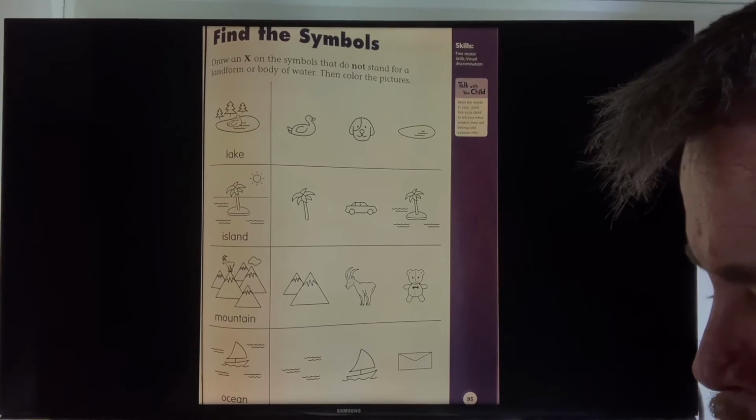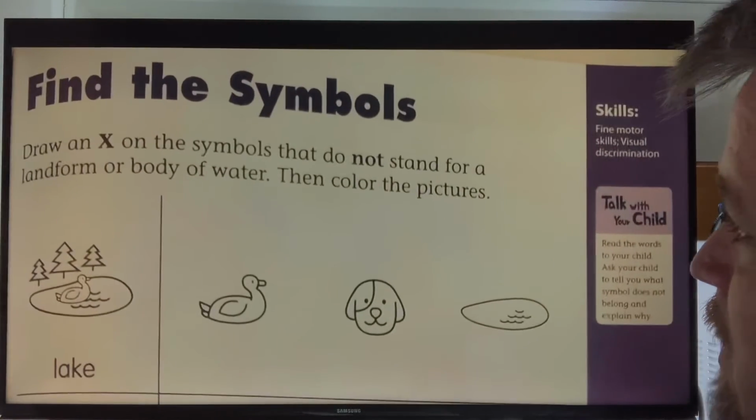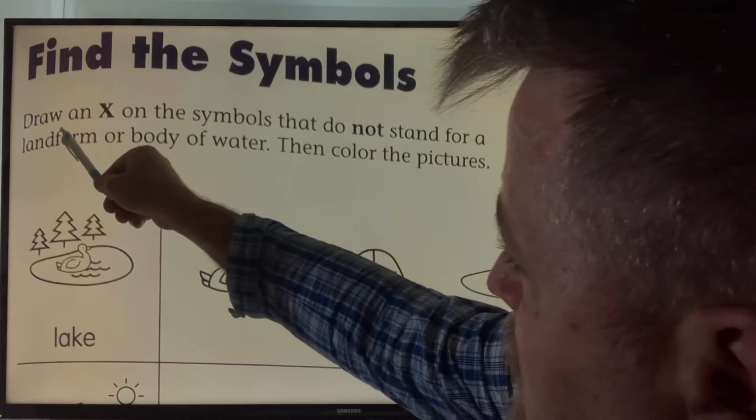Oh, look at this. More X's. Wow, today, so many X's. Draw an X.